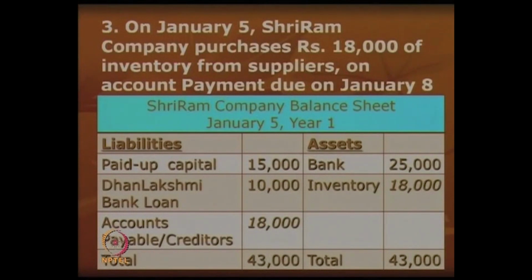So, this is how the balance sheet will look like. You can see here inventory is shown in italics because it is a new item, inventory 18,000, accounts payable, it is also known as creditors, they will also become 18,000. Other items on assets and liabilities remain unchanged. Asset side you have got bank 25,000, on liability side you have paid up capital 15 and Dhanlakshmi bank loan 10. These items will remain unchanged. I hope you are getting it, because now slowly the balance sheet is getting built up.